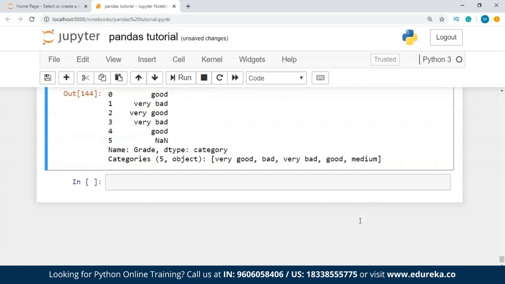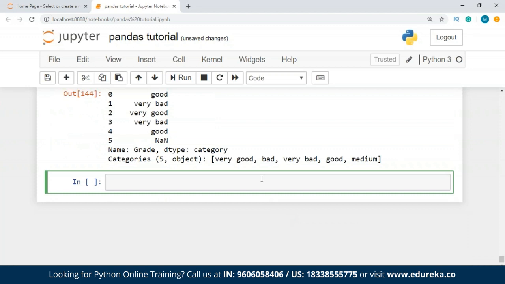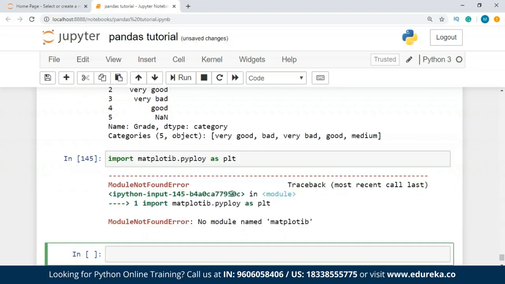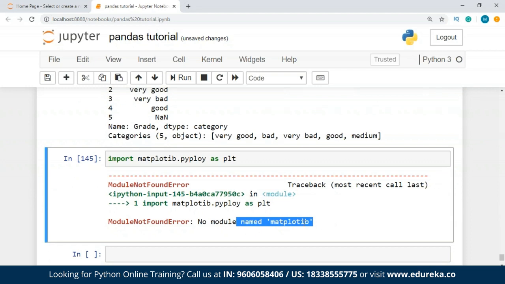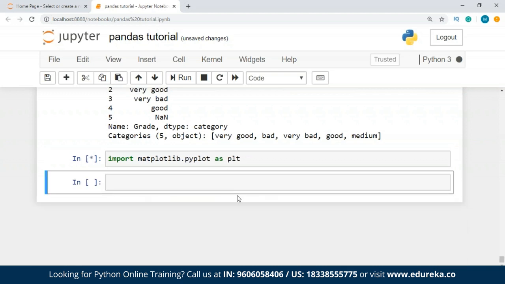Now I'm going to talk about plotting using pandas. So that's going to be very simple, guys. For that, I'm going to have to import one more library, that is matplotlib.pyplot. I'm going to use it as plt. All right. Same thing goes with this as well. All right, this is going to be pyplot. All right, so there should not be any errors now. Okay, so I will close all.